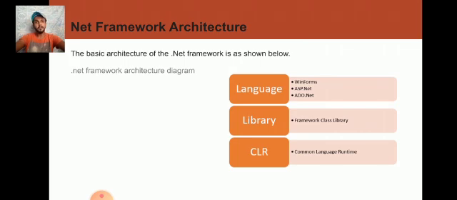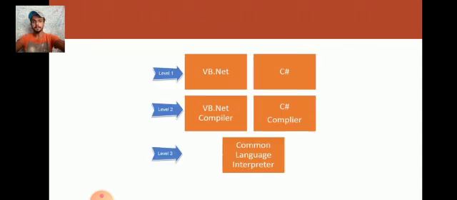Library: Framework Class Library. CLR: Common Language Runtime. Level 1: VB.NET, C++. Level 2: VB.NET compiler, C++ compiler. Level 3: common language infrastructure.